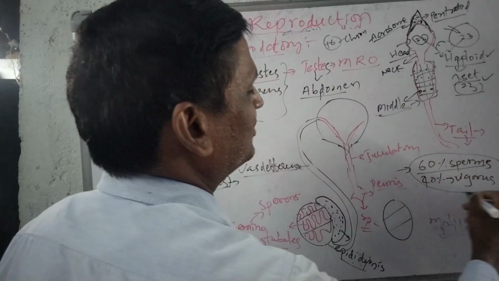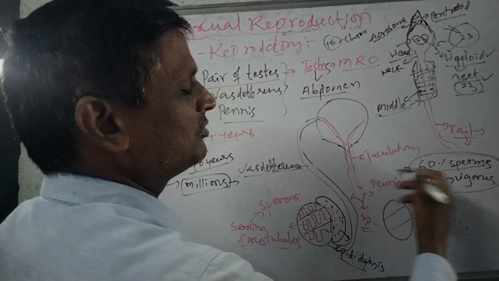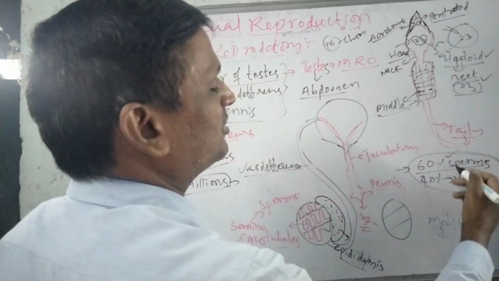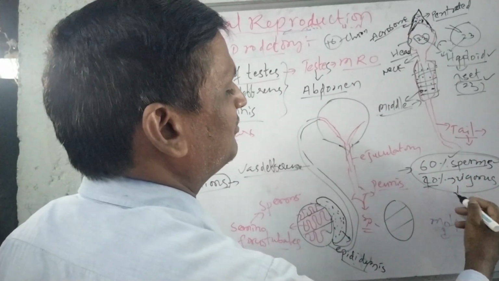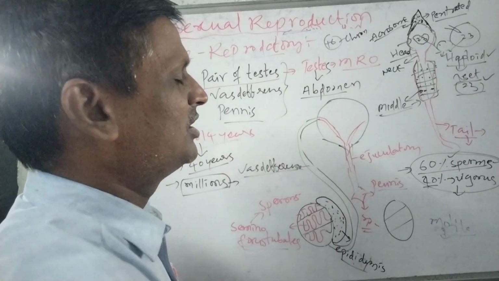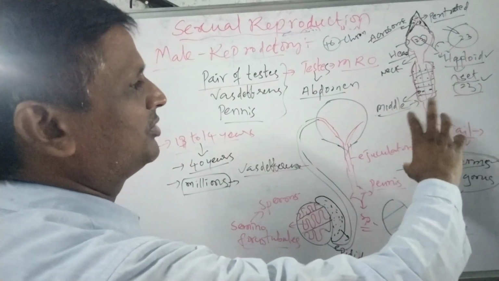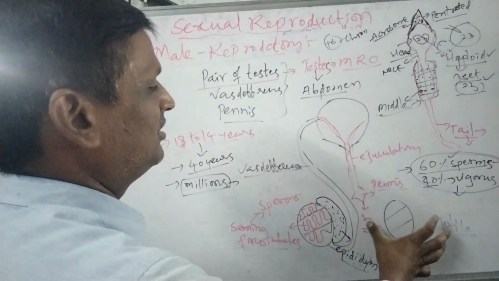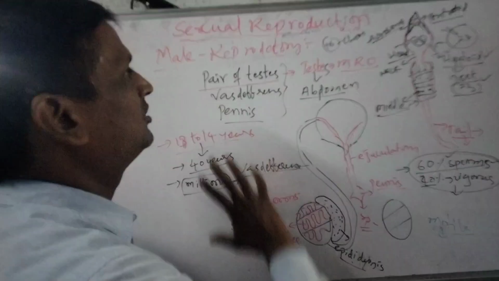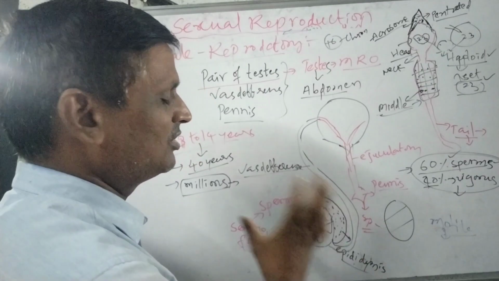That is, for fertilization to take place, among the released sperms, 60% must have the normal shape, whereas 40% of the sperms should have vigorous motility for fertilization. Then only can they travel with a particular speed and reach the ovum for fertilization. Otherwise, fertilization will not take place. So this is all about the male reproductive system in human beings.